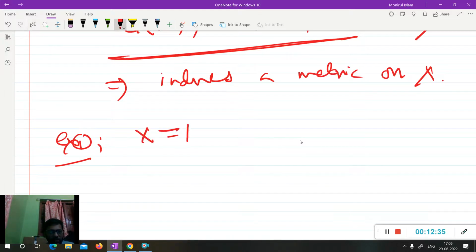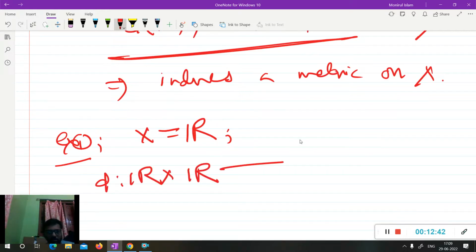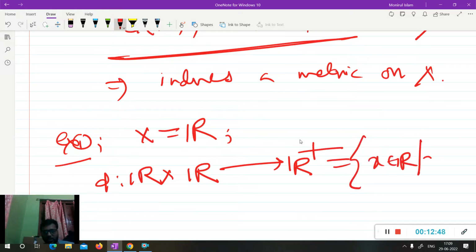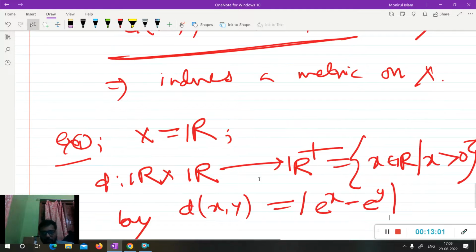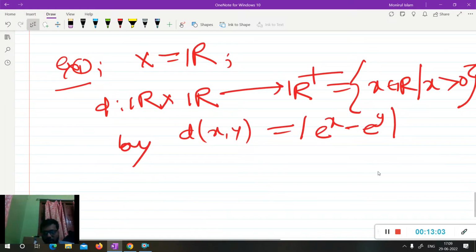I am taking X equal to R, the set of real numbers. Then I define d from R cross R to R plus, the set of positive real numbers. R plus means the set of all real numbers x such that x is greater than 0. And I define d(x, y) equal to mod of e to power x minus e to power y, where x, y belong to R.